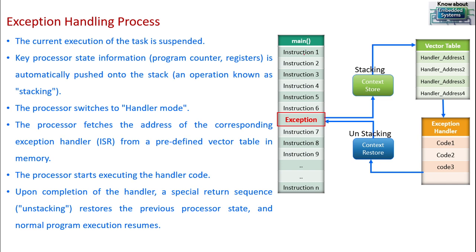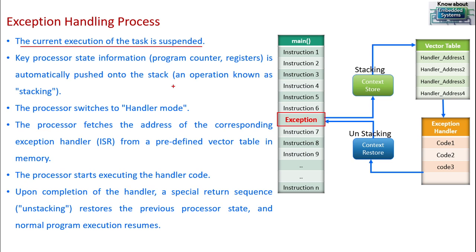So let us assume this is your main code, and in the middle of the main code somewhere I got an exception. As soon as you get an exception, what will the processor do? It will stop. The current execution of the main task will be suspended temporarily. This is the first step.